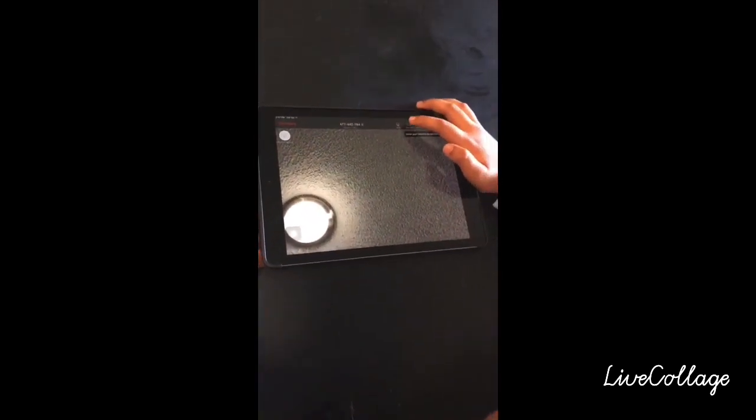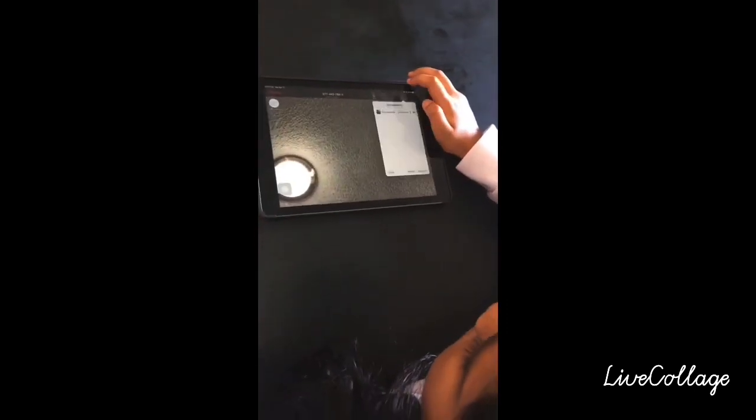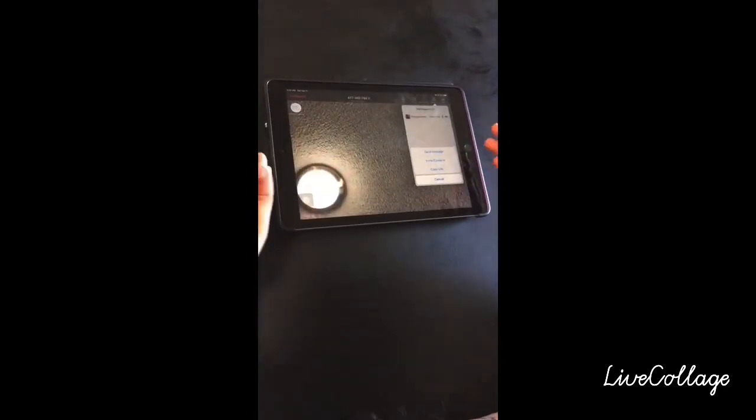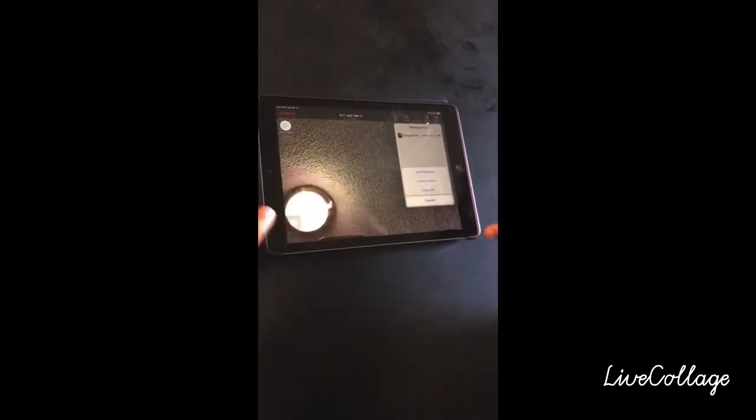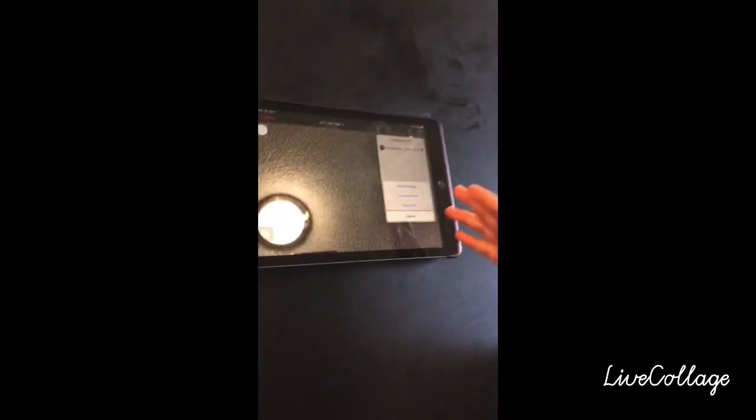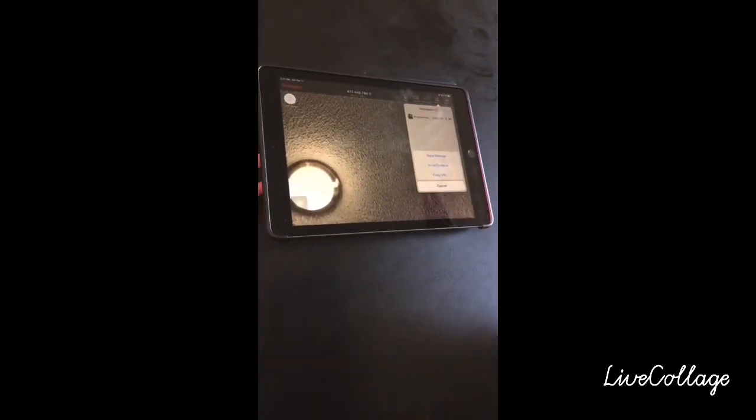And then if you want to invite more people, you can press invite, and it will say send message, invite contacts, or copy URL. So send message means you're going to send the link. Invite contacts means you just invite people in your contacts. And copy URL is if you can copy the website or app.